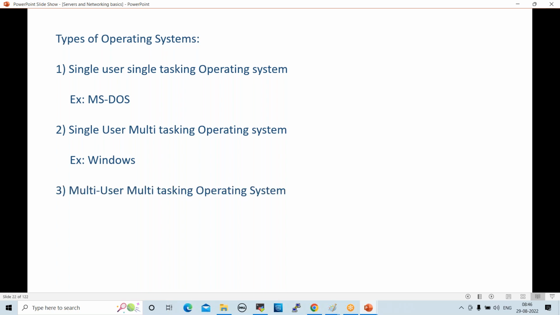Next one, multi-user multitasking operating system. In this type, multiple users can log into the system and perform multiple tasks at a time. For example, Linux and Unix. In real-time projects, most of the servers we use are Linux only. Windows servers can also be configured, but very few. 99% of the servers use Linux only. So why do we use Linux in real-time projects?